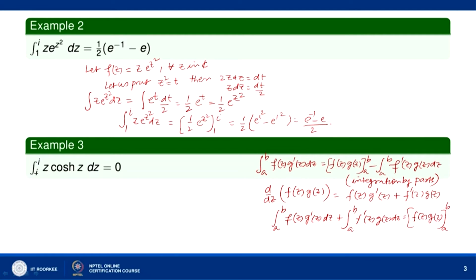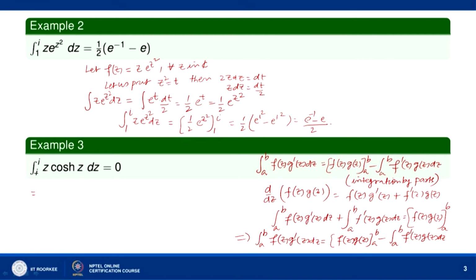So, this gives you the formula, and the integral from a to b of f(z) g dash z dz equals f(z) into g(z) from a to b minus the integral from a to b of f dash z into g(z) dz. Okay. So, let us use this formula here.